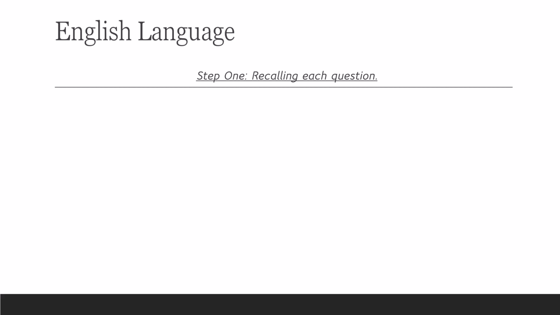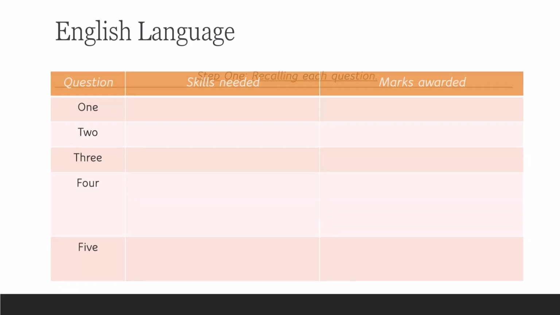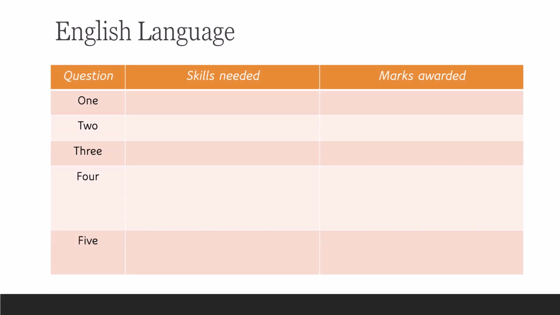So the first thing you need to be able to do is make sure you know every single question on the exam paper. So let's go through these now very quickly. You can see there we have our questions, we have the skills needed and the marks available for each one. So for question 1, this is where we identify explicit information and that is worth 4 marks.